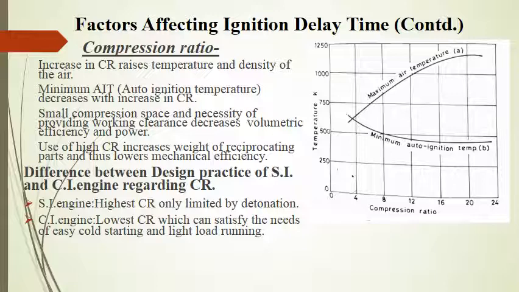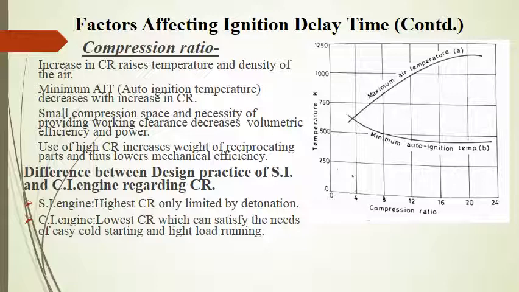Now, as the difference between the compressed air temperature and minimum auto ignition temperature is increasing, as shown in the graph, with the increased value of compression ratio, the delay period decreases. Now, this point suggests to us that we should go for the highest possible compression ratio in diesel engines, because delay period is getting decreased as the compression ratio is increasing.